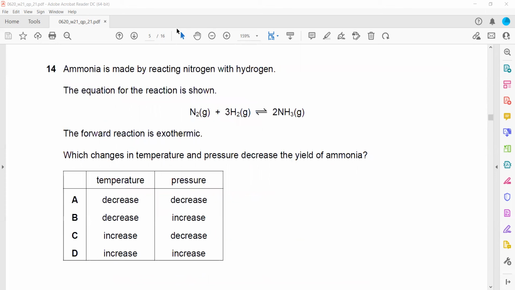In question 14, this is a reversible reaction, formation of ammonia by Haber's process. The forward reaction is exothermic. So when the reaction is exothermic, the reactants have high energy and the product will have low energy. So we have N2 plus 3H2 gives 2NH3.